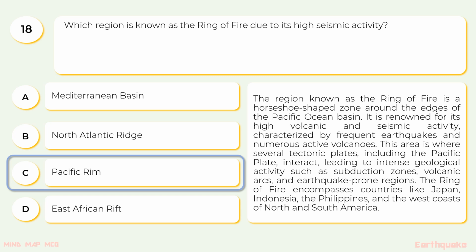Ocean basin. It is renowned for its high volcanic and seismic activity, characterized by frequent earthquakes and numerous active volcanoes. This area is where several tectonic plates, including the Pacific Plate, interact, leading to intense geological activity such as subduction zones, volcanic arcs, and earthquake-prone regions. The Ring of Fire encompasses countries like Japan, Indonesia, Philippines, and the west coast of North and South America.